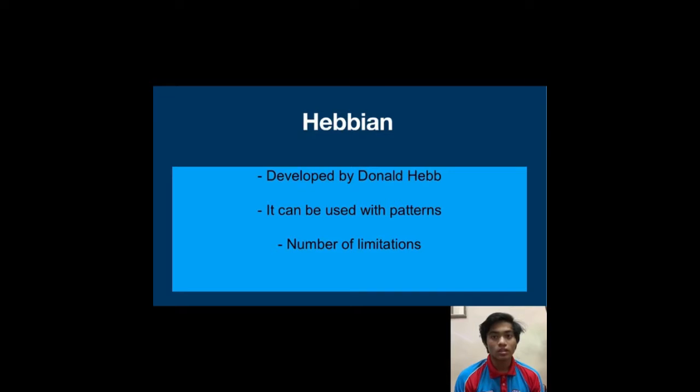It is a single-layer neural network. It has one input layer and one output layer. The input layer can have many units. The output layer only has one unit. Hebbian rule works by updating the weights between neurons in the neural network for each training sample.